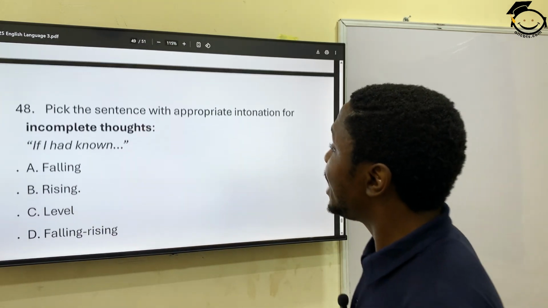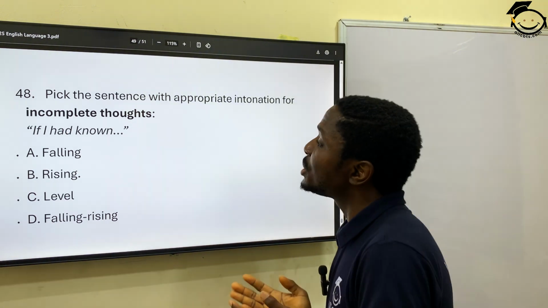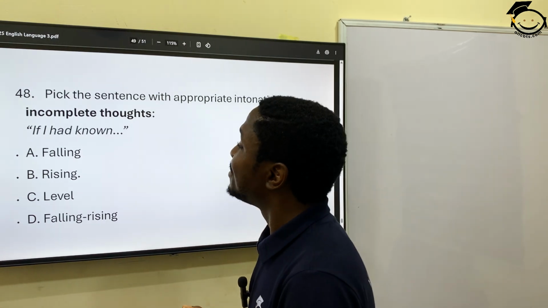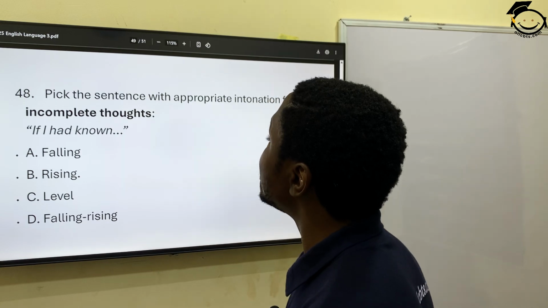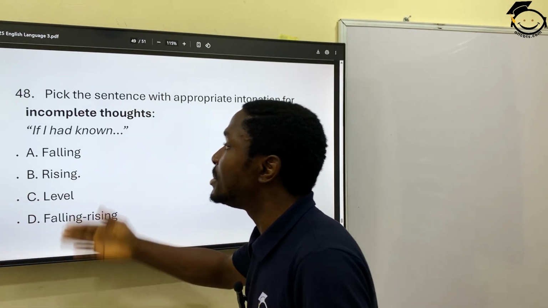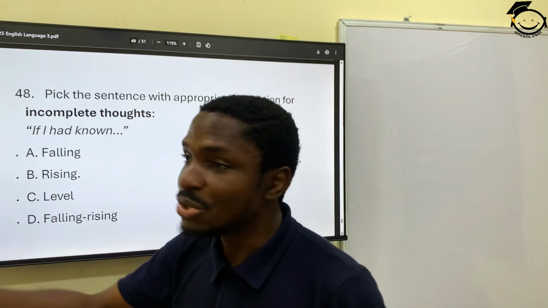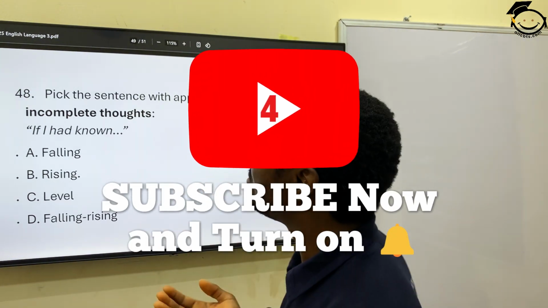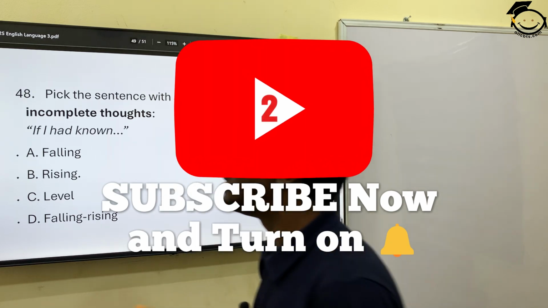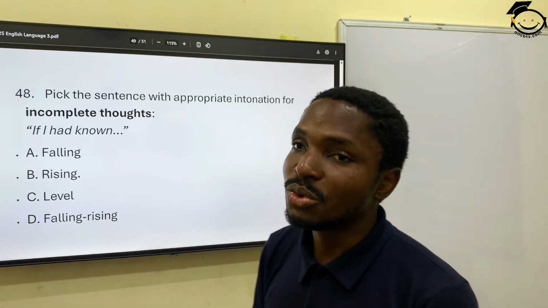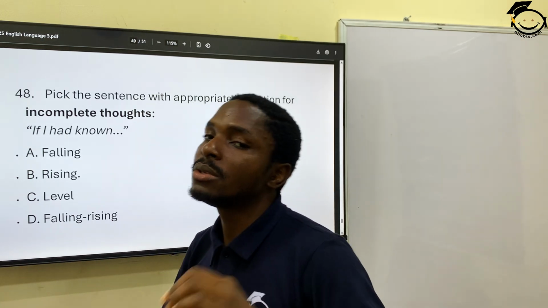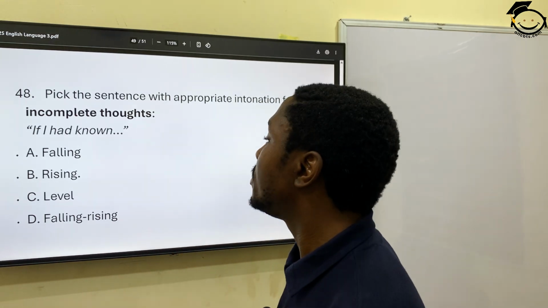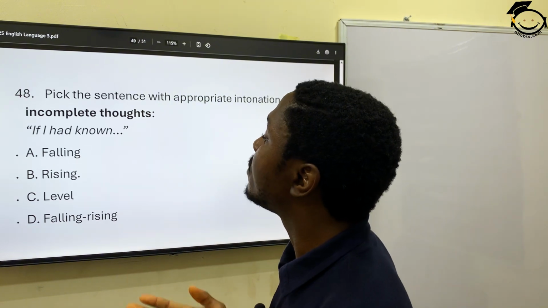Good. 48. Pick the sentence with appropriate intonation for incomplete thoughts. If I had known. Okay, appropriate intonation. If I had known, dot, meaning that the sentence continues. So incomplete thoughts will always have a rising intonation. You can just note these ones I've said: WH question, incomplete thoughts. Once you see those questions, you don't need to double think them. Just pick the option.